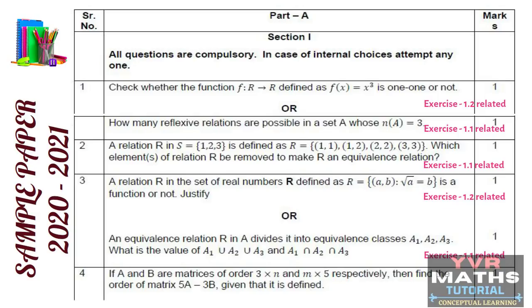Students, if you observe the first and third questions, the internal choice question is taken from the same chapter. But you should not expect it will always be from the same chapter; they will give from the same unit or same chapter. Here the first chapter and the second chapter are one unit according to the CBSE curriculum. Next, the fourth question is from the third chapter, matrices, based on the concept order of the matrix. Now we will check the remaining questions in the next slide.